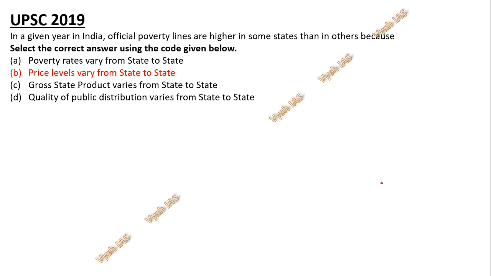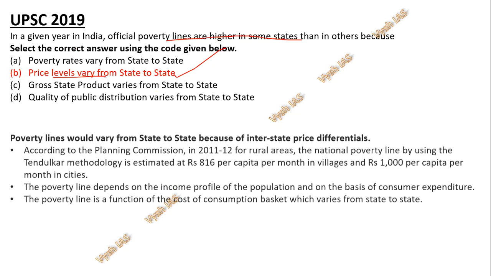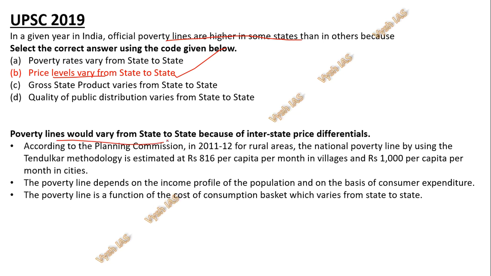Now the final thing, the answers for the questions which I told in the starting. Poverty lines are higher in some states than in others because the price level varies. As I told, you can calculate poverty based on how much you earn and also how much you spend. Spending means you have to spend on products. In some places vegetables will be high cost, in some low cost. So that can be a reason why poverty lines would vary from state to state, because of interstate price differentials.